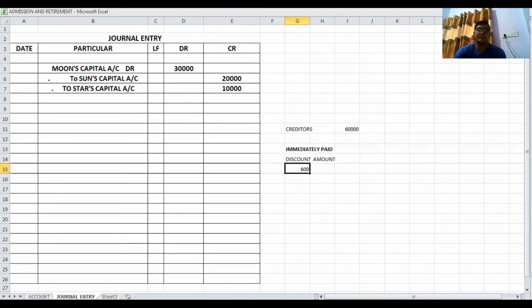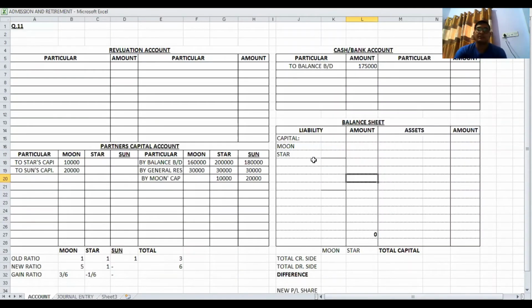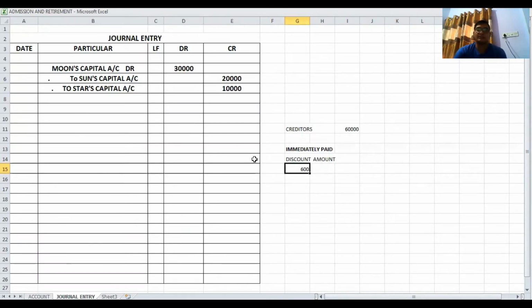So creditor is for 60,000, but we got the discount 600, means we have to pay less by 600. If we got the discount for 600 amount, then amount that we have to pay is 59,400 paid.